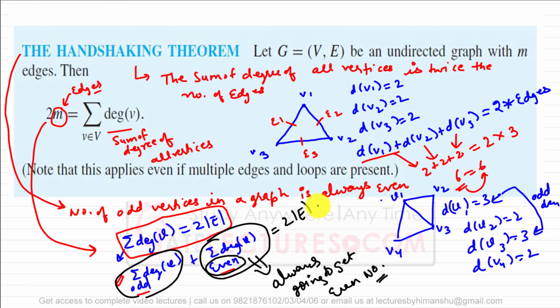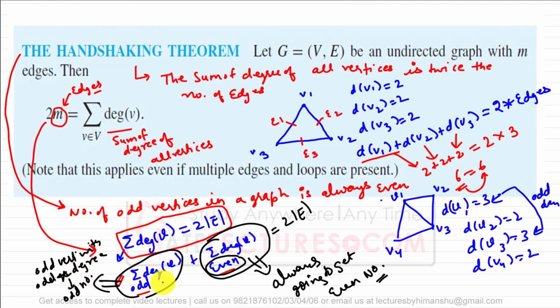That means if we add the sum of degree of all vertices where the degree is even, we get an even number. But because it is an odd number, if we have odd vertices with odd degree, then we can get an odd number.